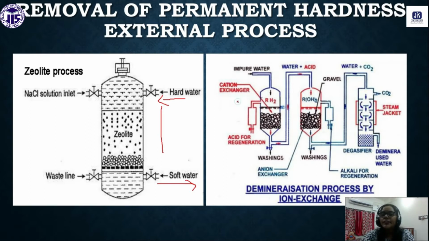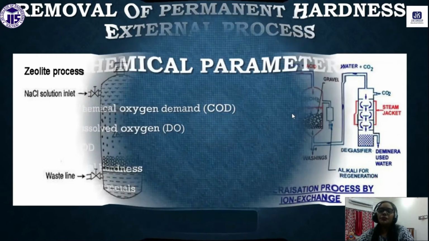For this ion exchange resin, there are two chambers: one is the cation chamber, one is the anion chamber. Cation exchanger and anion exchanger. So generally what will happen here, all the cations will be stuck in the cation exchanger, and in the anion exchanger, all the anions will be stuck. So whatever water we get after all is free from permanent hardness. So all this is a recapitulation of the previous class.